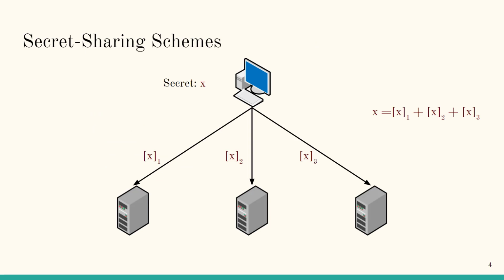In a secret sharing scheme, a party with a secret x can generate several secret shares of x, typically represented with square brackets and subscript when representing two specific shares. Then distribute these secret shares to various parties, such that when the parties come together, they can collaboratively use their shares to reconstruct the original secret, but learn no additional information on the original secret otherwise. One simple example of a secret sharing scheme is the additive secret sharing scheme depicted here, where the secret shares add up to the original secret.